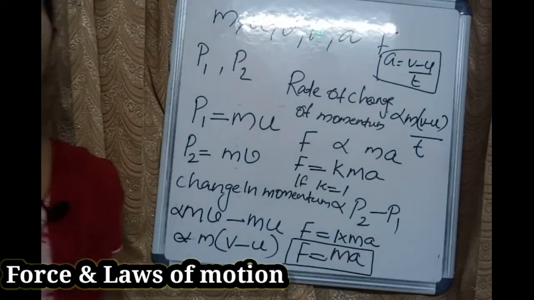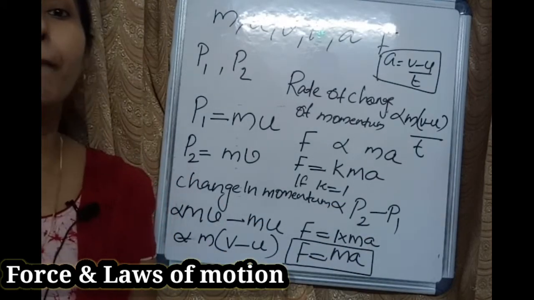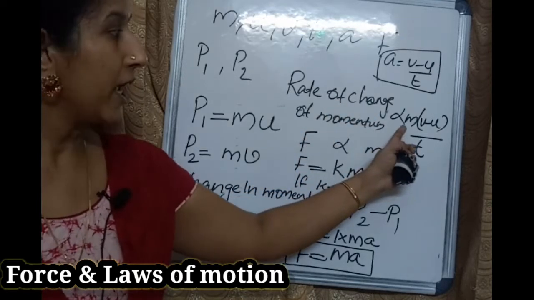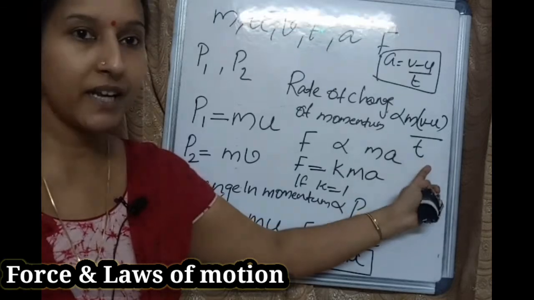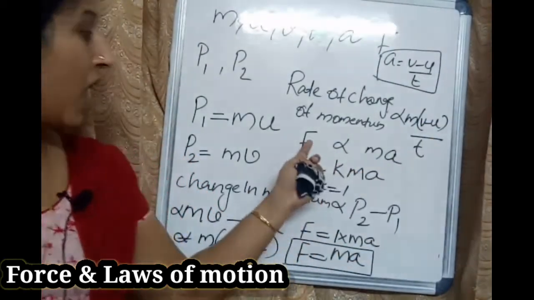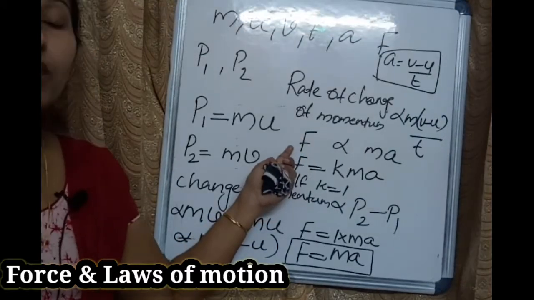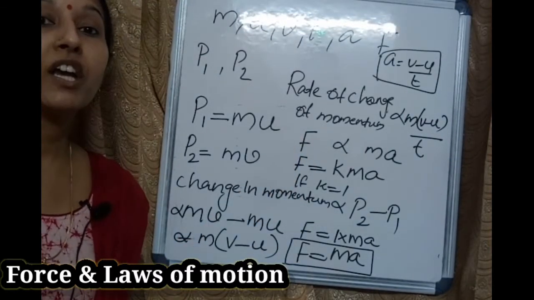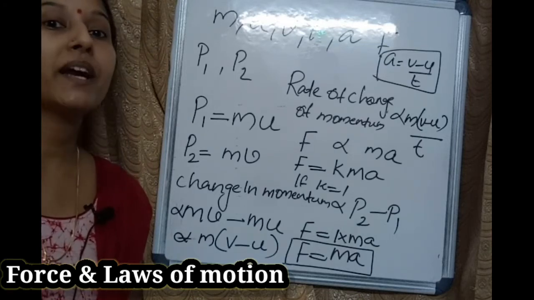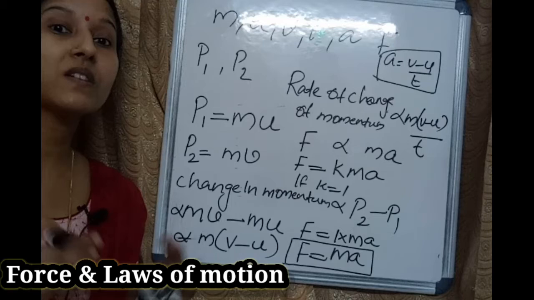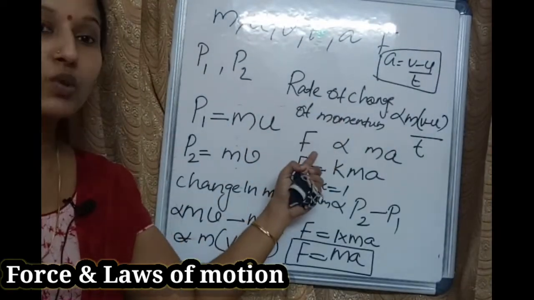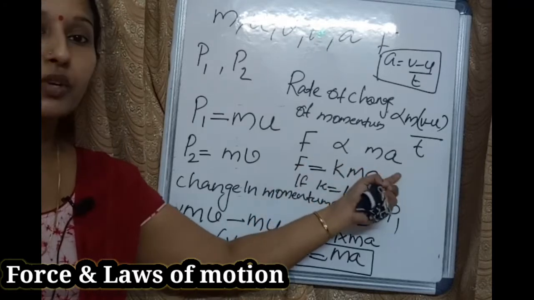Because if you use the term rate of change, it means change by t. So the rate of change of momentum is proportional to m into (v minus u) by t. As you know, (v minus u) by t is a. So F is proportional to ma. And how did we use F here? According to the second law of motion, the rate of change of momentum is directly proportional to the applied unbalanced force, or force is necessary to change the momentum. So instead of rate of change of momentum, you can use F. F is proportional to ma.